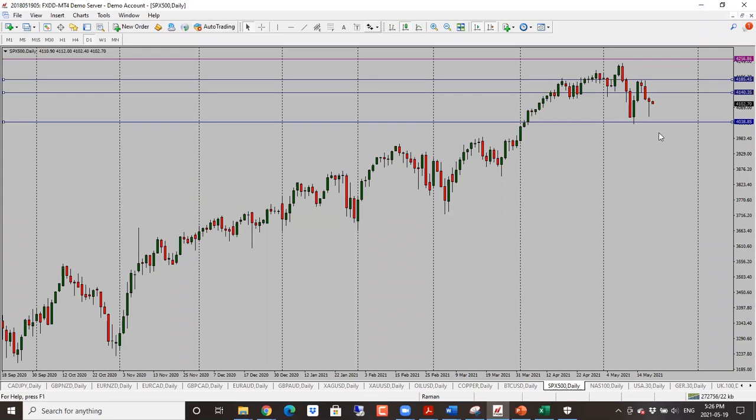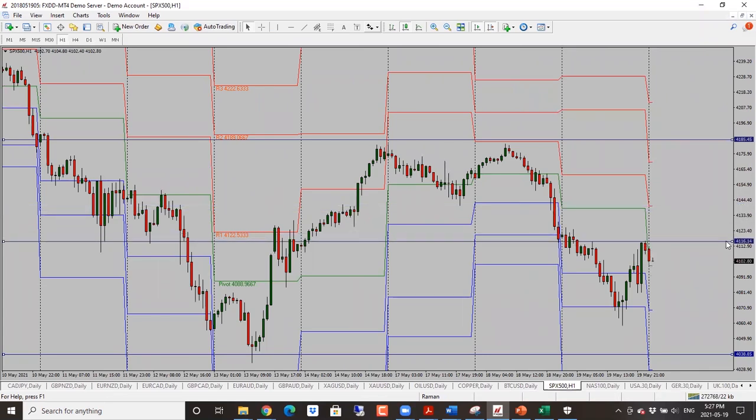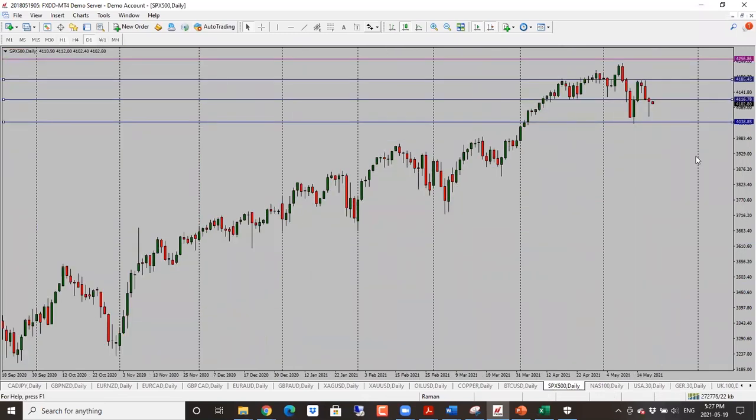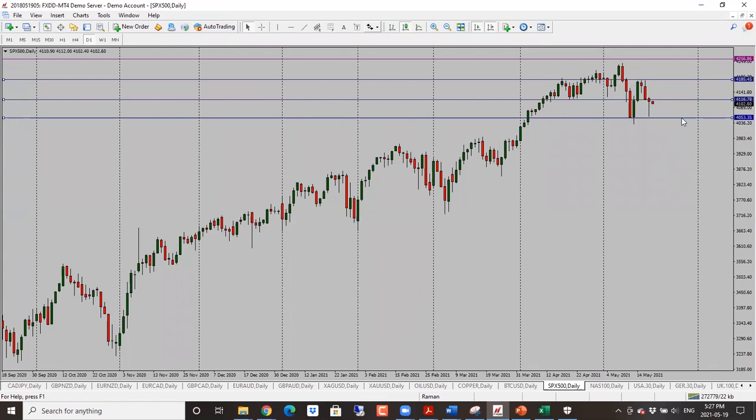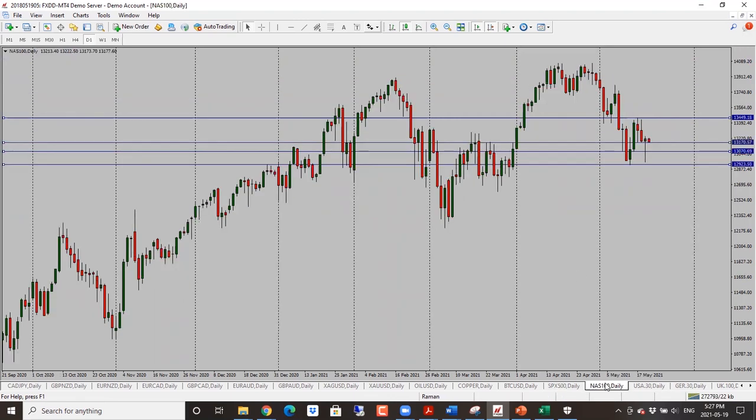S&P 500 bias is still bearish. Now we did see a lot of volatility here as well. Price dropped, went up. So in this case, bias is still bearish. Now, as long as it holds below this 4125 or 4100 level here, we're looking for a continuation to the downside, or at least a retest of the low here. So target here is 4050. So bearish bias, and only if it gets through this will we look for a continuation. But the first target is the retest of the low at 4050.